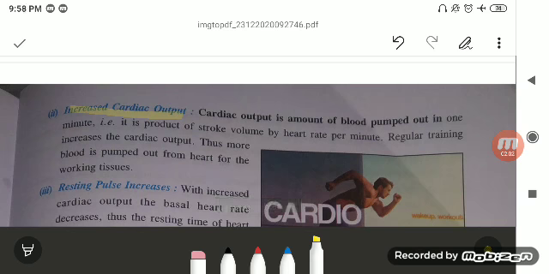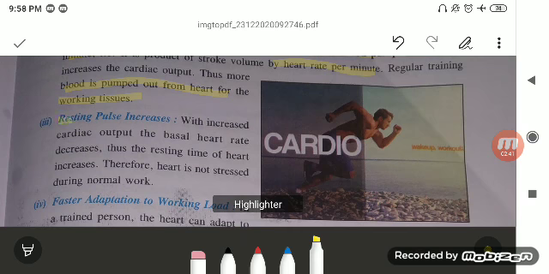With regular exercise, the cardiac output is going to increase. What is cardiac output? It is the amount of blood pumped out from the ventricle in one minute, and it is the product of stroke volume multiplied by the heart rate per minute. Regular training increases the cardiac output, and thus more blood is pumped out from the heart to the working tissues, and that gives more oxygen, more energy, and increases the efficiency of doing more exercise.